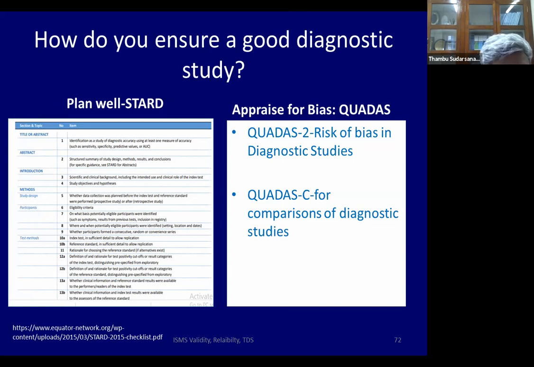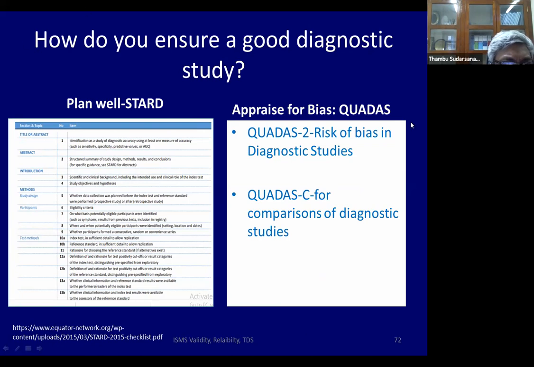So you must look at this particular guideline then. I'll leave this guideline with you. You can go back and check on this particular website called Equator Network. For a well-planned study, you can look at this guideline called STARD. And there's another one called QUADAS, Risk of Bias in Diagnostic Studies. If you're comparing two diagnostic studies, there's something called QUADAS-C. Both of these are almost the same, and they're available in this Equator Network. They talk about biases also.